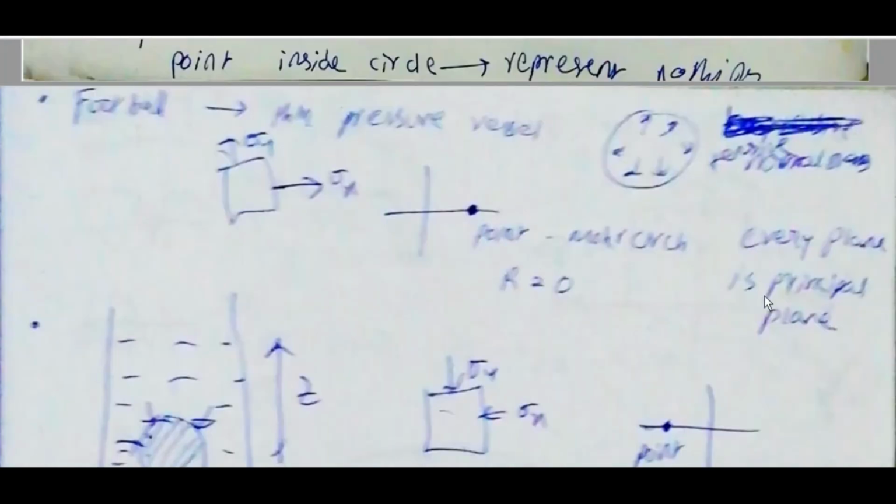Football, thin pressure vessel. Tensile normal stress outside. Sigma x, sigma y. It is a point in Mohr's circle because for a sphere, R is equal to 0. Sigma 1 is equal to sigma 2. Every plane is a principal plane. Point on it.